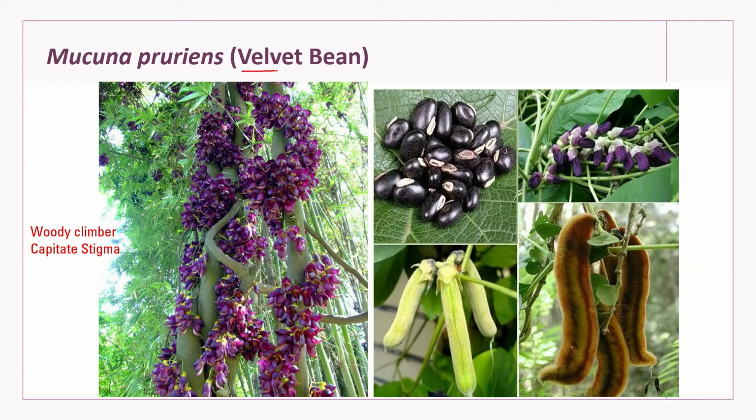It's called velvet bean. It's the example under woody climber. We have only one example in this subfamily that is a woody climber. You can see it yourself. We have mentioned in the floral characters also, this is the only species with capitate stigma. Otherwise, the stigma is lobed or papillose, but here it is capitate. And why is this called velvet bean? Look at the pods. They are so velvety in texture. That's why we say this is a velvet bean.